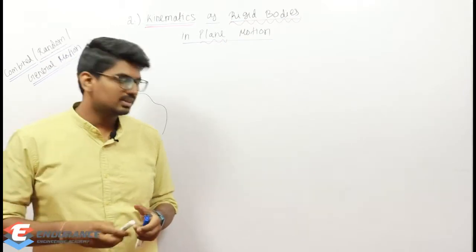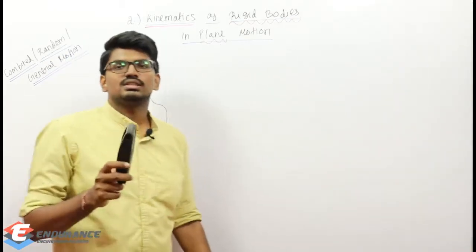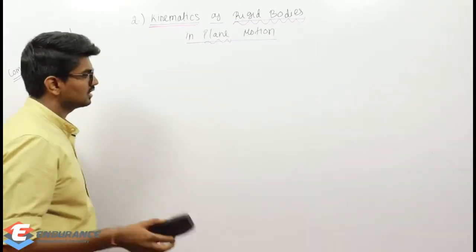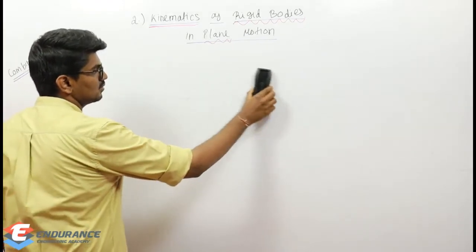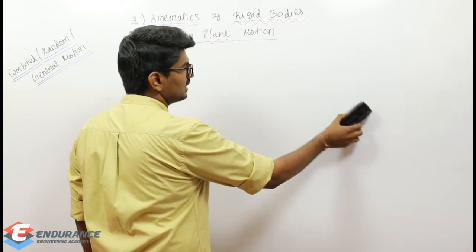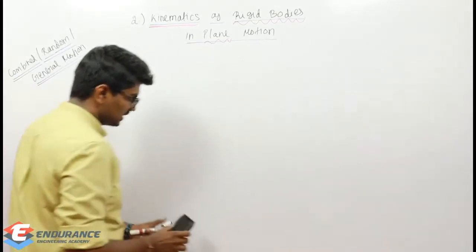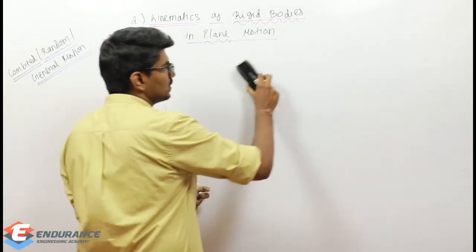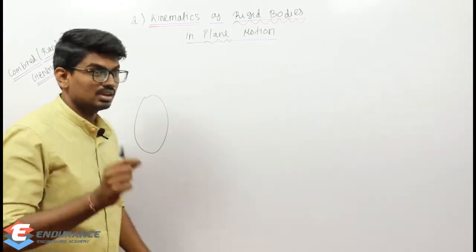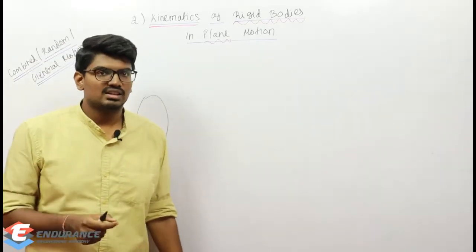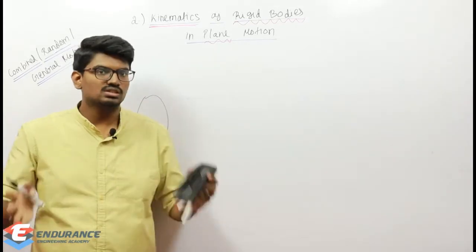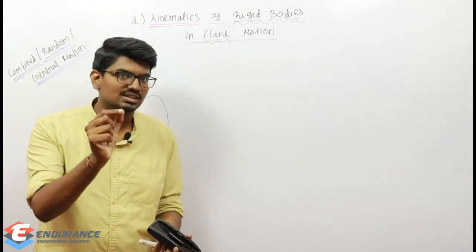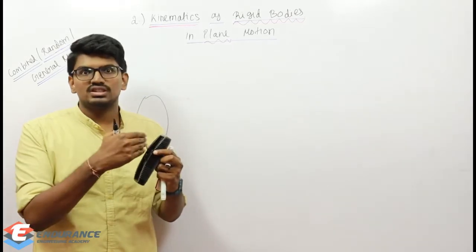See, if I take some rigid body, for example, let's assume this is our rigid body. If the rigid body is moving in a plane, how will it move? For example, let us consider some general motion. Initially my rigid body was here, and it is moving like this, and it reached here. Now just recollect something. In case of particles, even if it is a total body like a car, we consider it to be a point only, and that point is nothing but the center of gravity. But in case of a rigid body, we cannot do that.